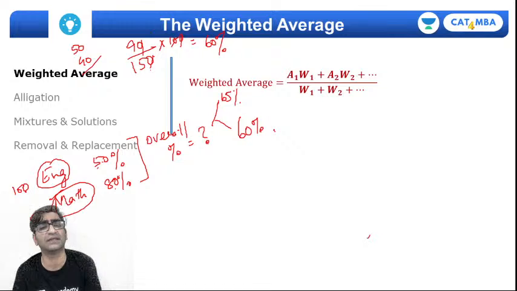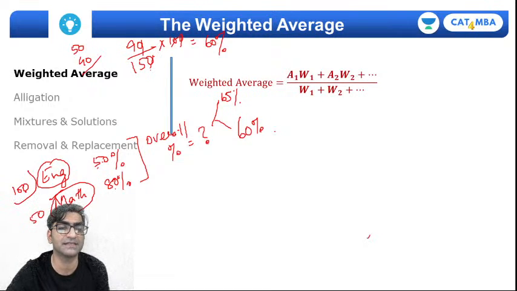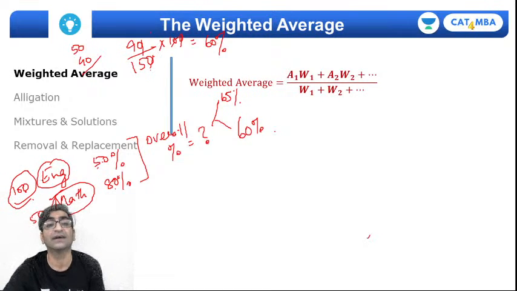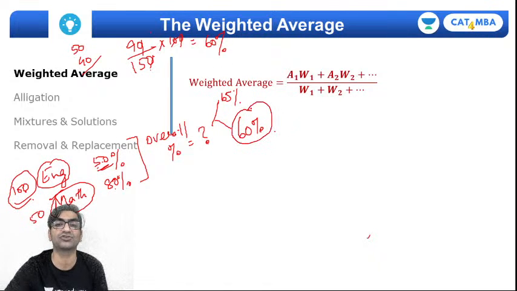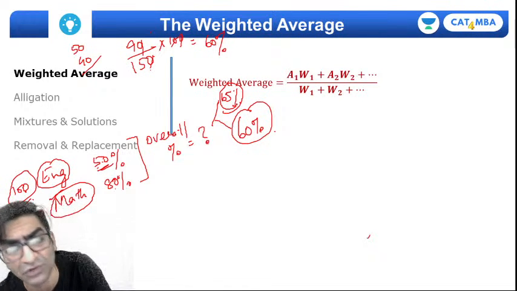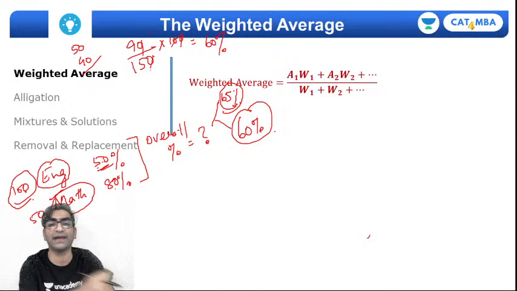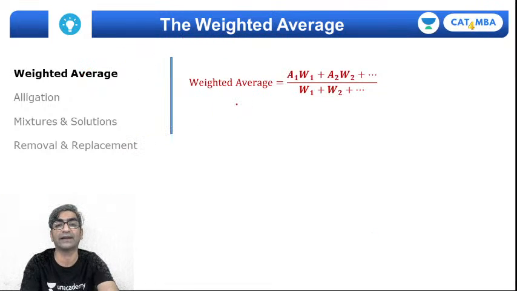Why did that happen? It happened so because the mark जिसका weightage ज़्यादा था, right? जिस subject के ज़्यादा marks थे, weightage ज़्यादा था, my score in that subject was low, right? Which is why my average score ends up being below the simple average, right? So that's something that happens when you assign weights. Your weightage will determine where the resultant value or the average value will settle down at, right?